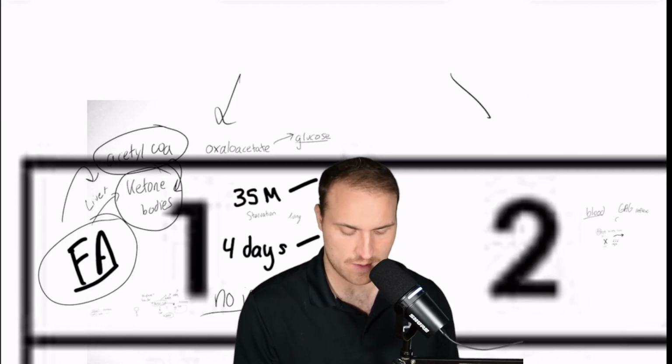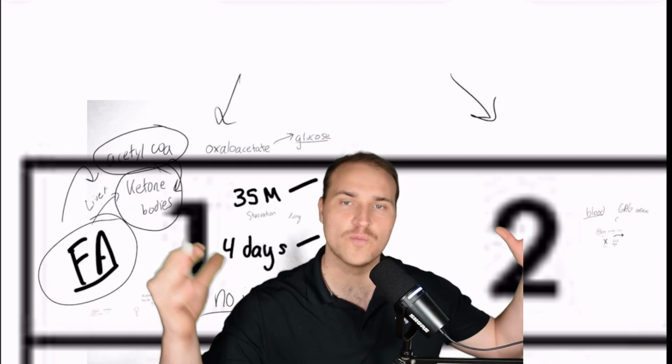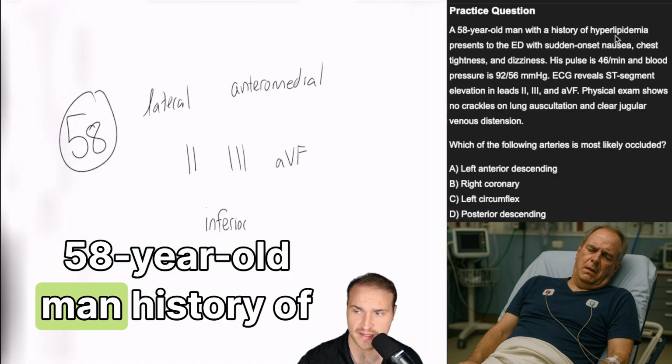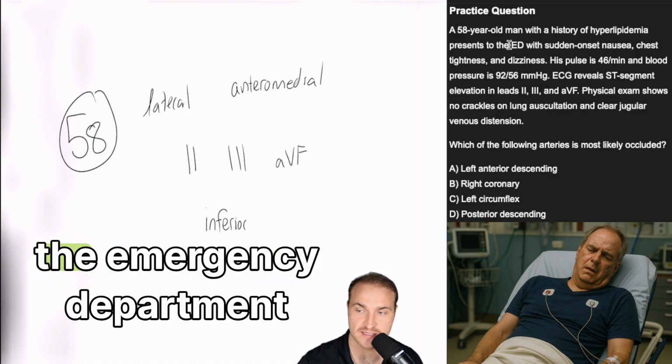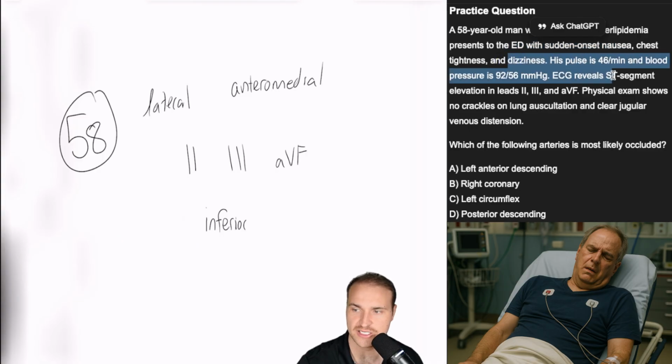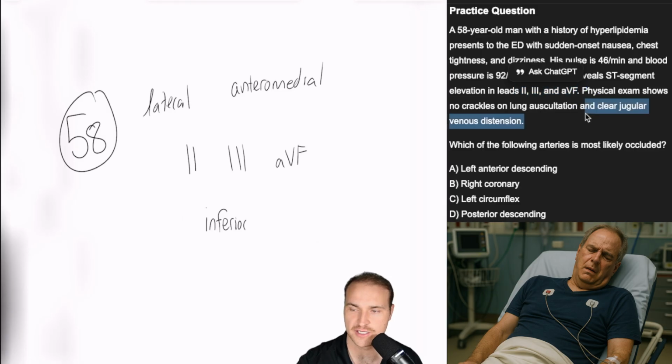Just review one part of a question, zoom out, get the whole picture, cover all the areas you're weak in. Ready for number 3? So here we have a 58-year-old man with a history of hyperlipidemia presenting to the emergency department with sudden onset nausea, chest tightness, dizziness. ECG shows ST elevation in the inferior leads. There's no crackles and clear jugular venous distension. Which of the following arteries is most likely occluded?